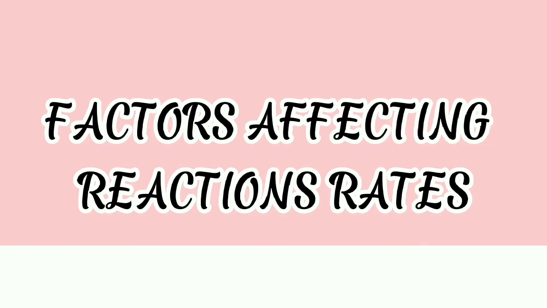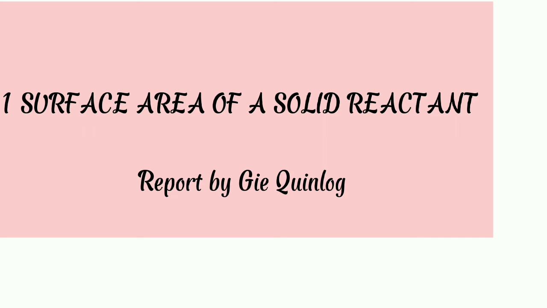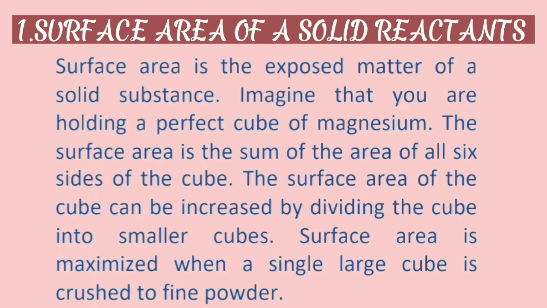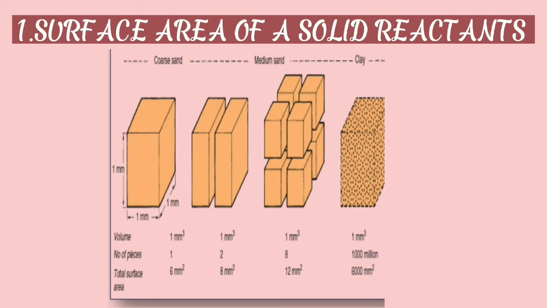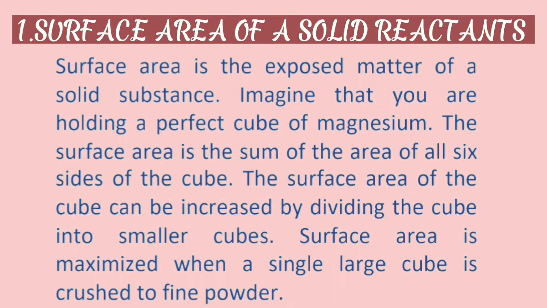Factors affecting reaction rates. We have different kinds of factors affecting reaction rate. The first one is the surface area of a solid reactant. Surface area is the exposed matter of a solid substance. Imagine that you are holding a perfect cube of magnesium. The surface area is the sum of the area of the full 6 sides of the cube. The surface area of the cube can be increased by dividing the cube into smaller cubes. And the surface area is maximized when a single large cube is crushed to fine powder.